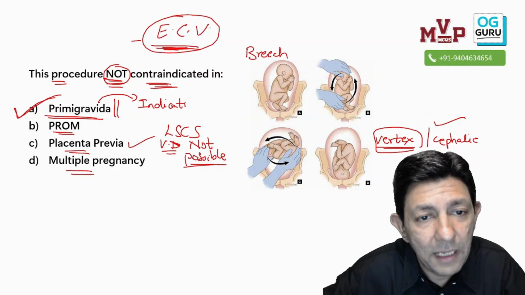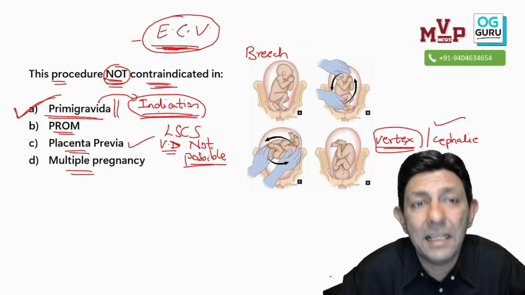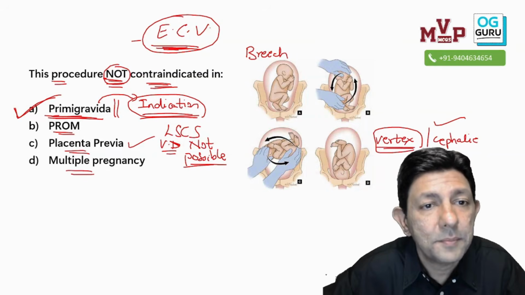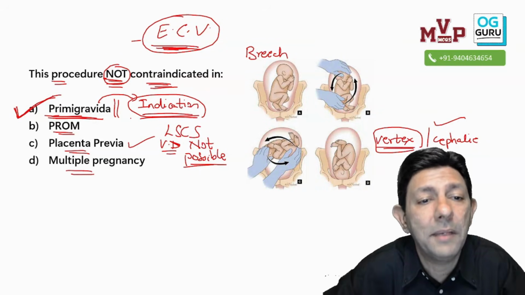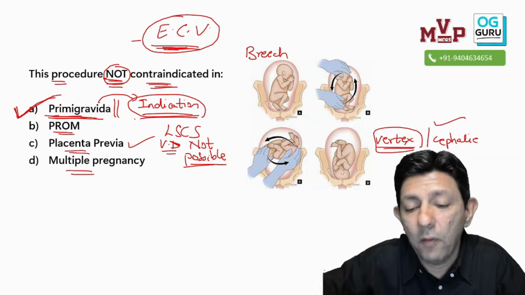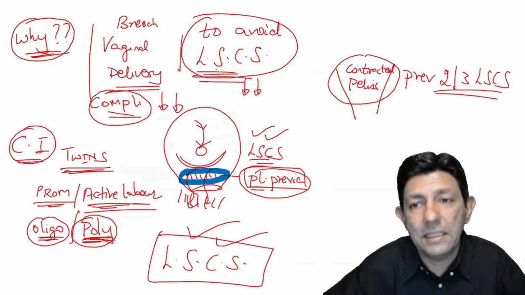Okay, primi gravida you would want, because otherwise primi with breech I'll end up doing LSCS. So in primi gravida, ECV is not contraindicated. ECV should be attempted in primi gravida so that I can avoid complications of vaginal breech delivery and I can avoid LSCS. This is understood to all of you.